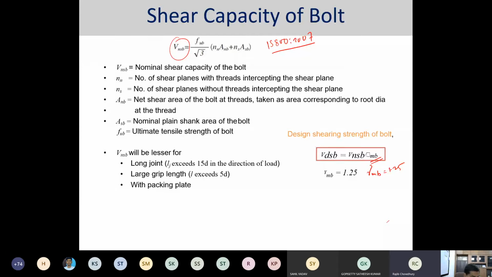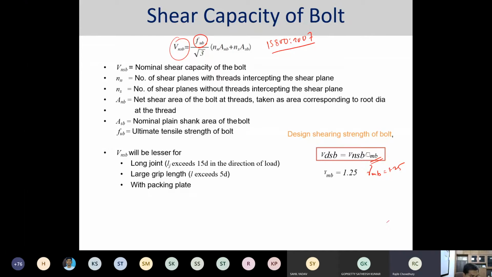To find it out, we have to know the grade of the bolt, and depending on the grade of the bolt, you will get the ultimate tensile strength of the bolt. That is required over here, and along with that, you also need to identify how many failure planes are going to happen.